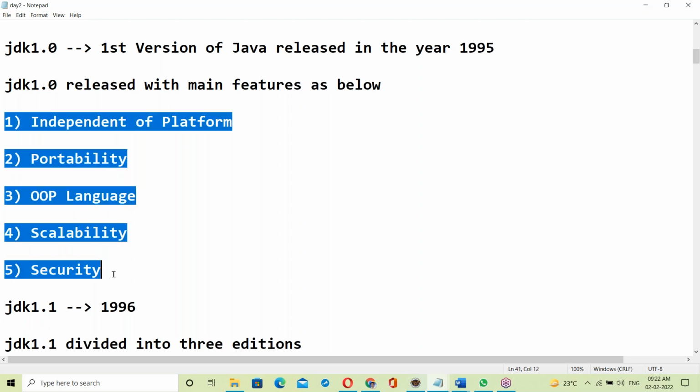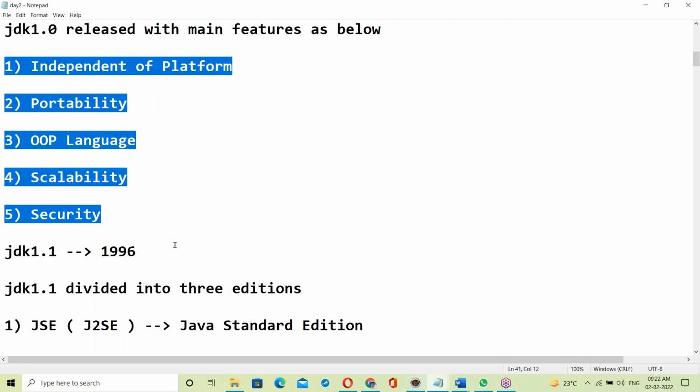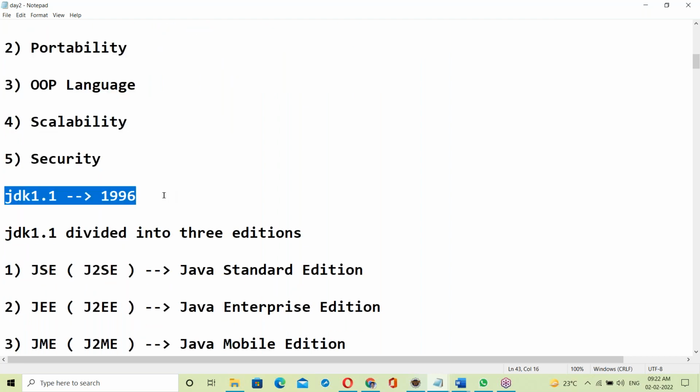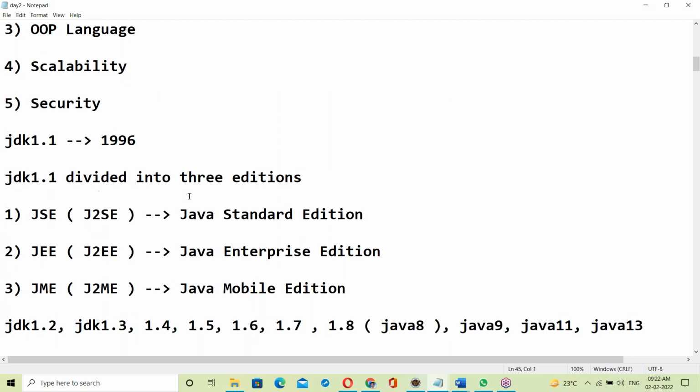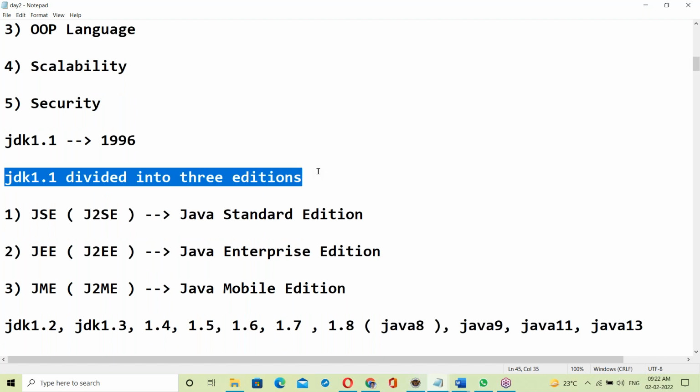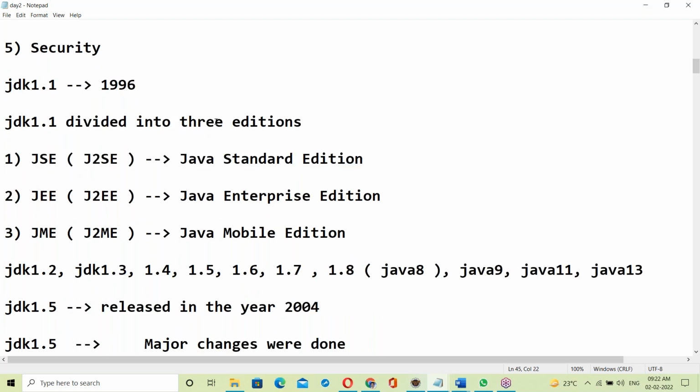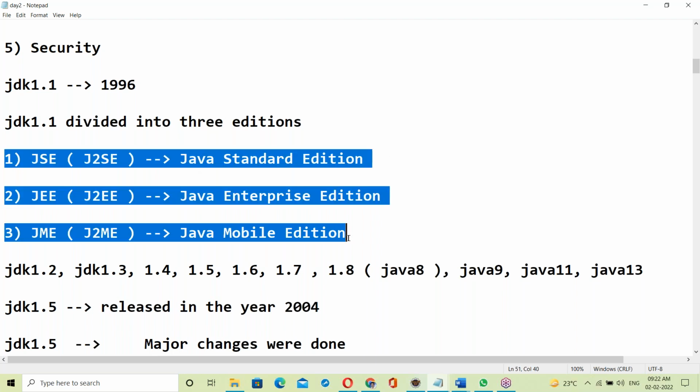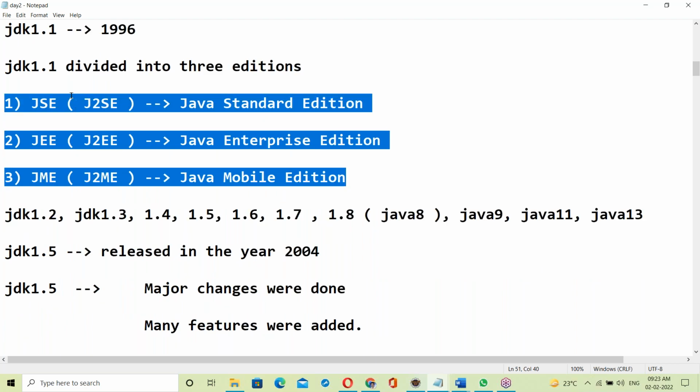Later, JDK 1.1 was released in 1996. In 1.1, Java was divided into three editions: Java Standard Edition, Java Enterprise Edition, and Mobile Edition.